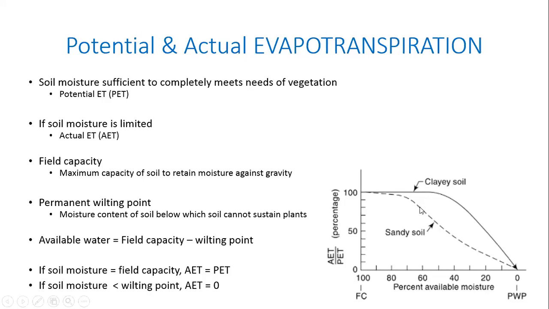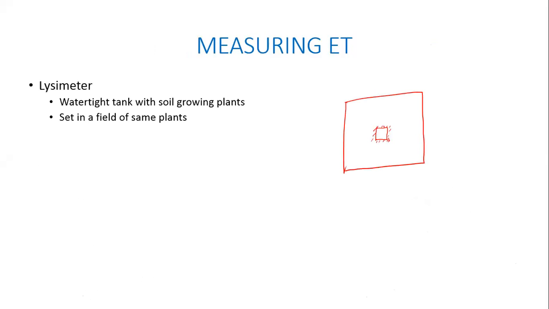This curve we don't know beforehand. I am trying to estimate what the ET, or the PET, from this soil sample is for this particular kind of crop. So I install a watertight tank inside this soil. I fill that tank with the same soil as the surrounding soil, and I grow the same plants that are being grown outside inside this watertight box.